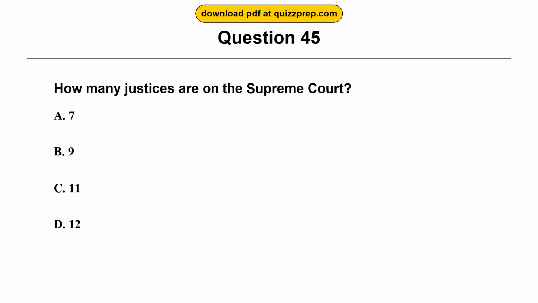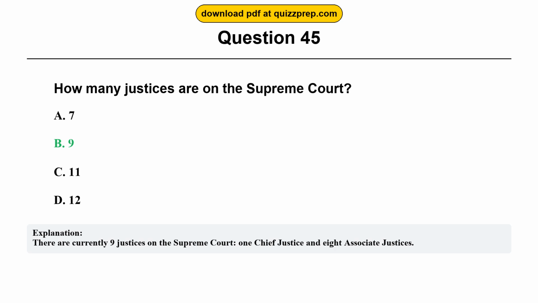Question 45. How many justices are on the Supreme Court? Option A. 7. Option B. 9. Option C. 11. Option D. 12. The correct answer is option B, 9. There are currently 9 justices on the Supreme Court, 1 Chief Justice and 8 Associate Justices.